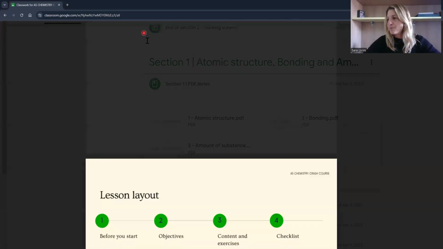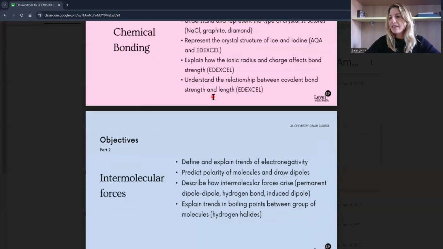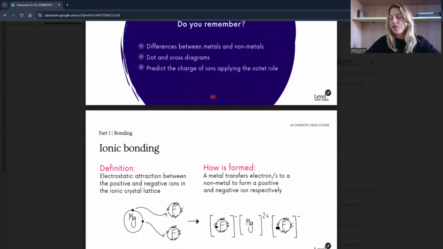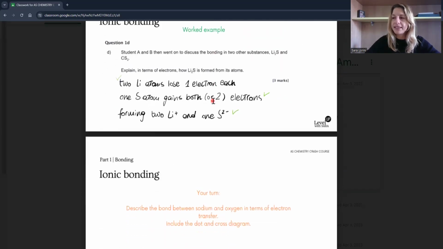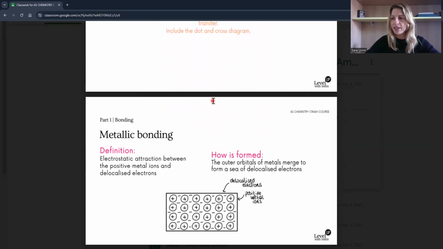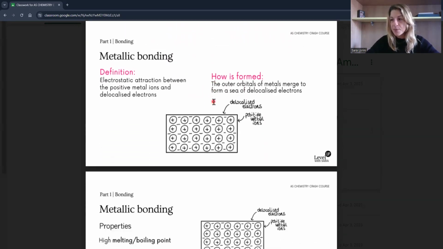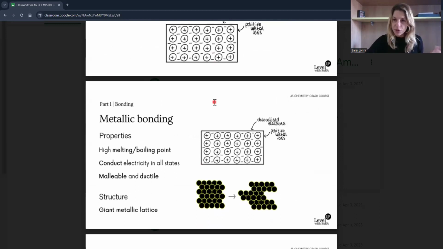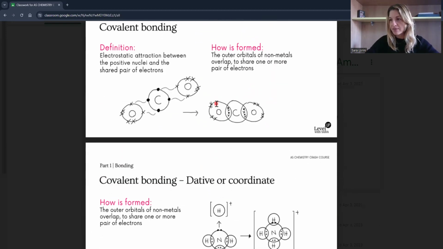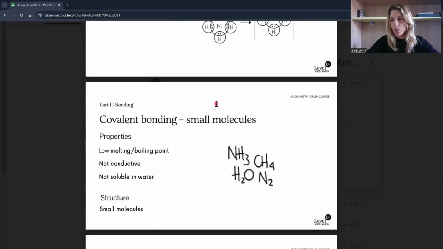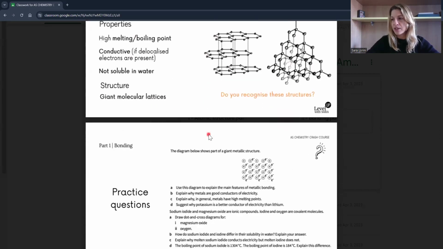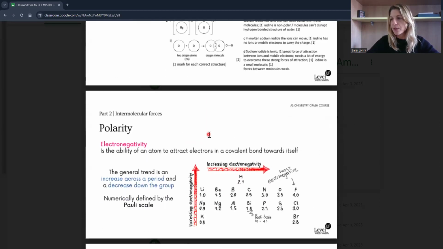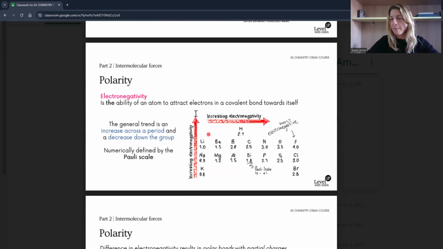So, bonding: common mistakes and difficult types of questions. Revising the basics is very important. If you don't know how to describe bonding at this point, take a moment to go back and look at it, because we should be very confident with all of the types of bonding, and with describing all of the structures. That's important. I don't want to revisit them anymore.